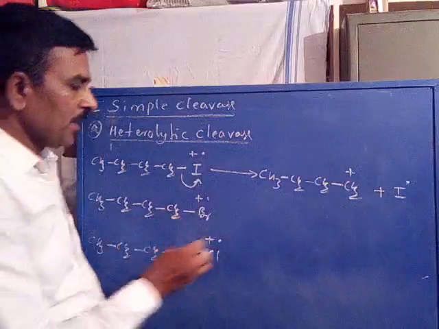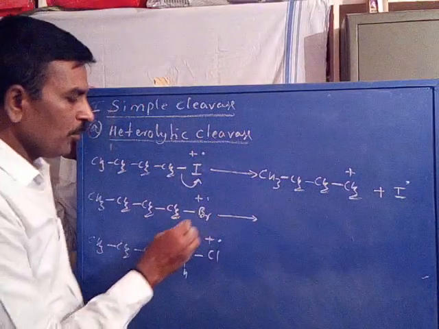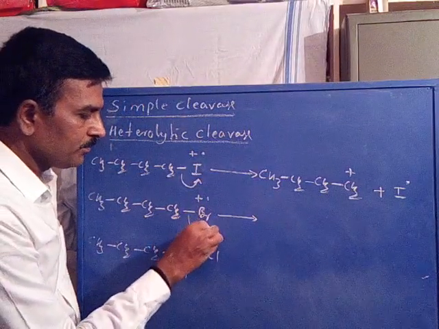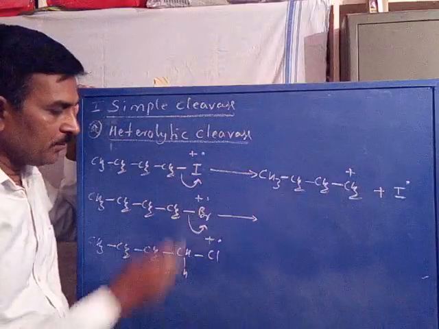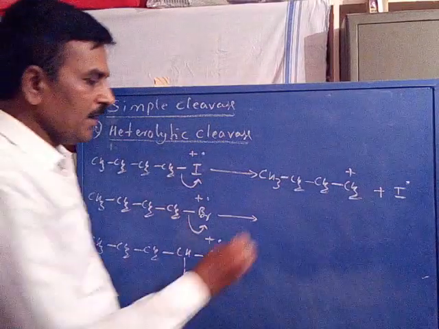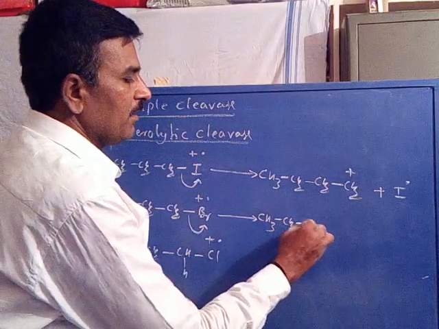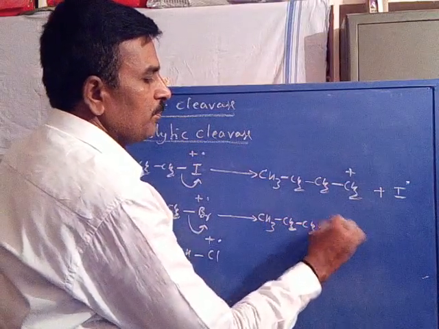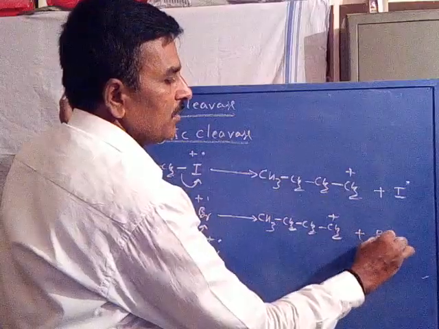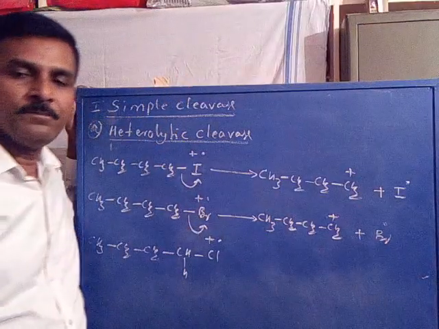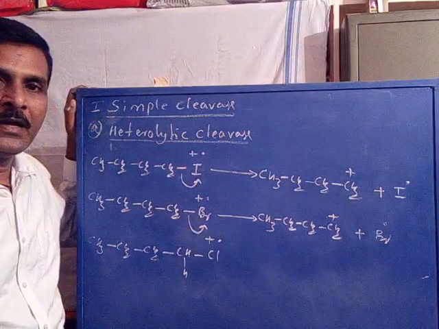Similarly, for N-butyl bromide, bromine is more electronegative, therefore it is cleaved heterolytically to give the same N-butyl cation with a plus charge, plus loss of bromine as a radical.